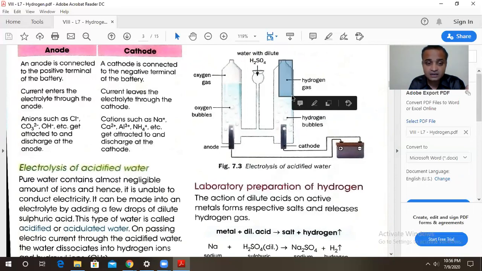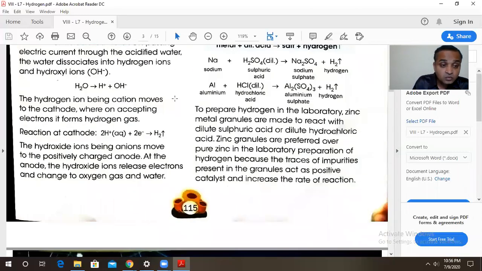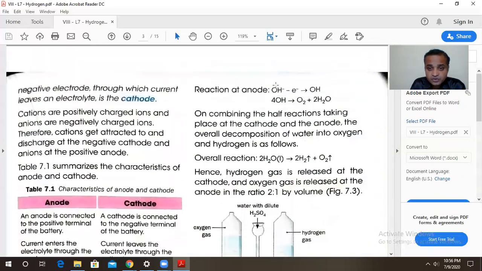Now, what happens to the hydroxide ions? The OH minus ions are attracted towards the anode. Now at the anode, what happens to these OH minus ions? At the anode, oxidation takes place. Oxidation is loss of electrons. So an OH minus ion loses an electron to form OH. OH minus gives OH plus 1 electron. You can make this change in your textbook also.